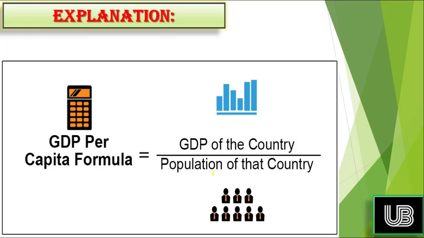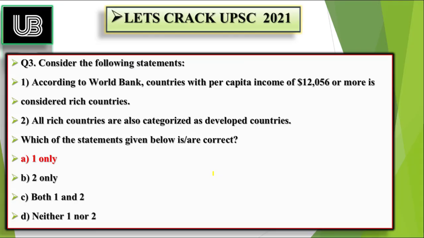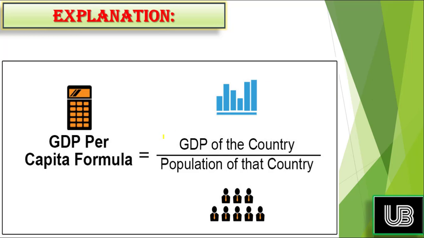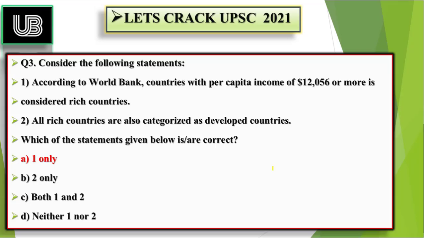So as the question says, if the per capita income or the GDP per capita average income of a country is $12,056, so suppose the total value of the goods and services produced in the economy is X amount, and the population of the country is Y, if we divide that and the amount comes to $12,056 or more, that will be the average income of that country. So if that comes, then it means that the country is rich.